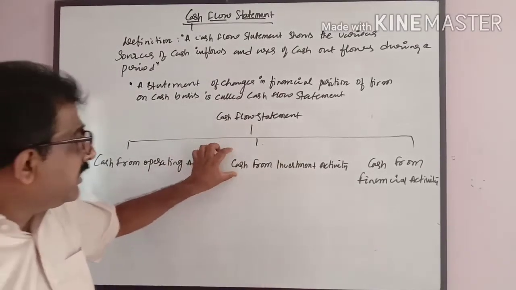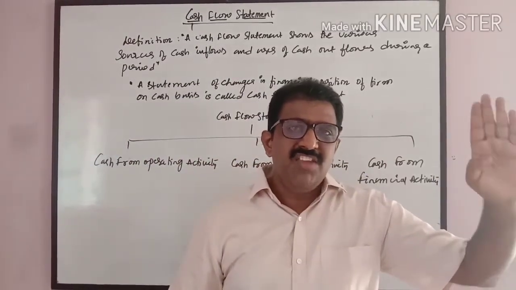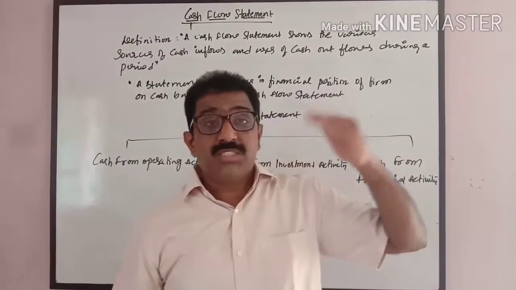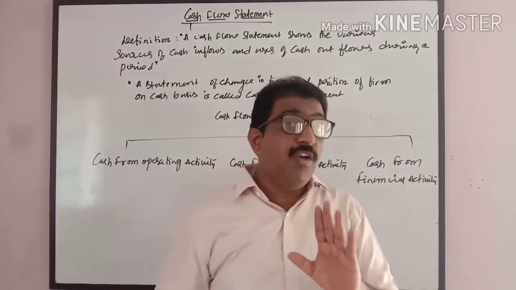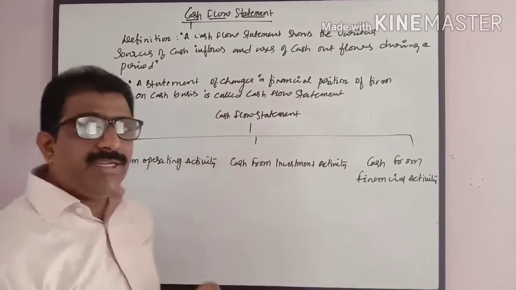Second part is cash from investment activity. It is just changes in the fixed asset position. If any asset is sold, cash inflow. Any fixed asset sold. I am telling about fixed assets, not the current asset. Current assets directly go to operating activity.